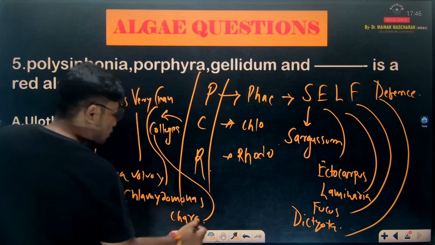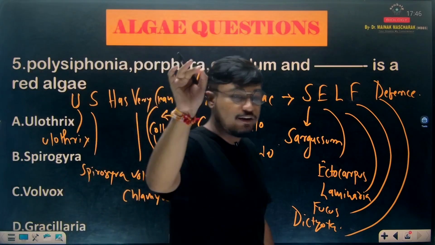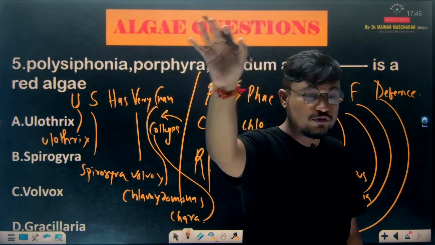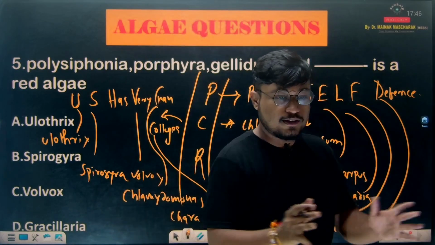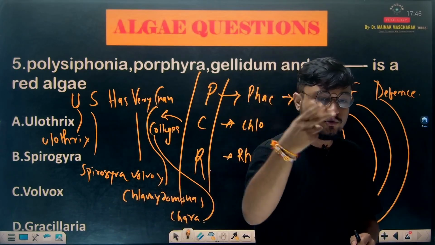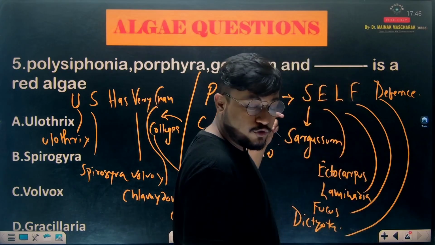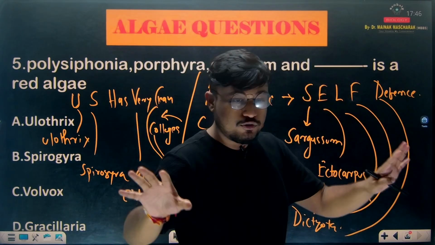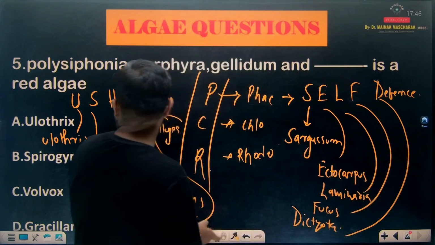So what are the examples of Chlorophycia? US has very clean colleges: Ulothrix, Spirogyra, Volvox, Chlamydomonas, and Chara. Done, all the examples of Chlorophycia are done. What would take 1 hour to memorize is finished in 2 minutes.